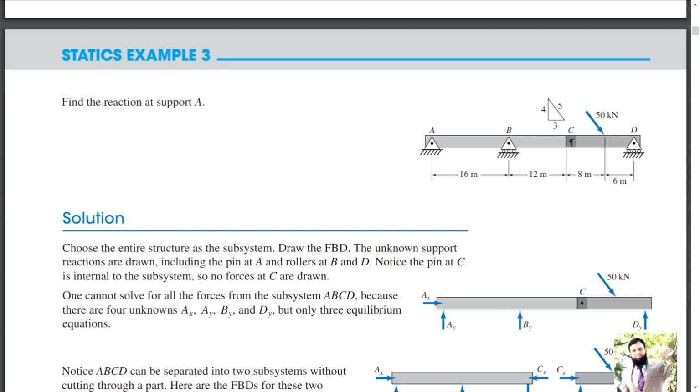Second point. The first point is this, that even if the equilibrium equations are fewer than the unknowns, you can find the solution. These are rare cases, and that rare case is by the provision of a hinge. Second point, a hinge does not resist moments even if that hinge is internal to the beam.